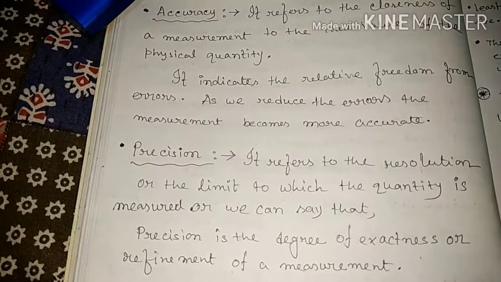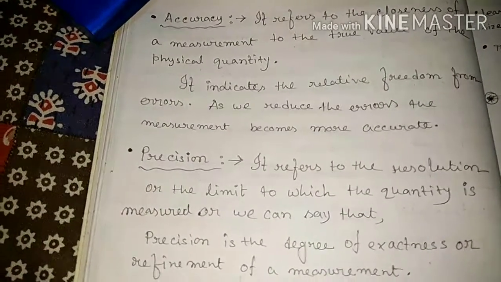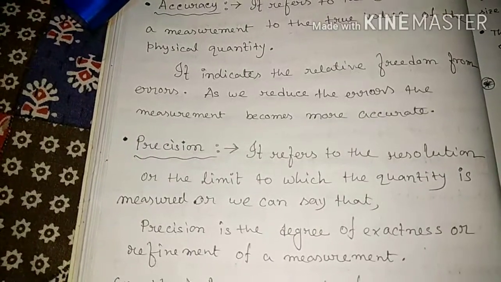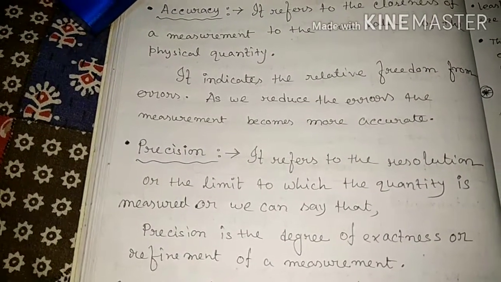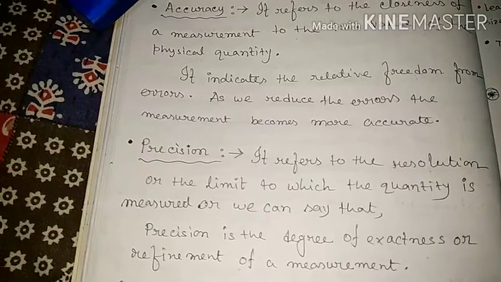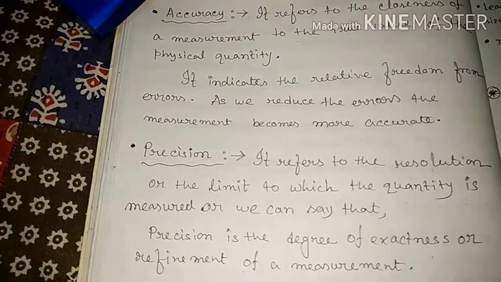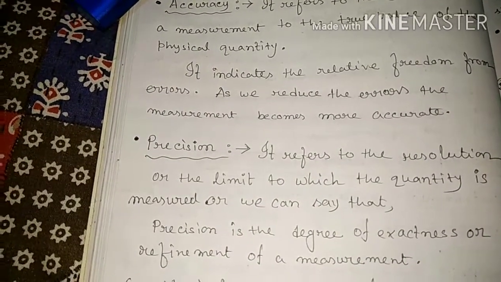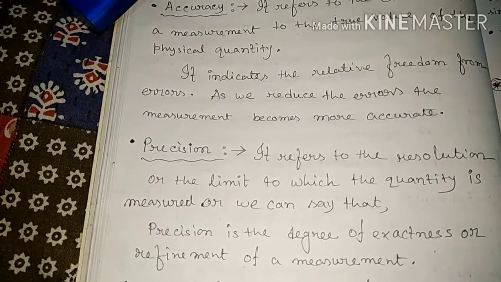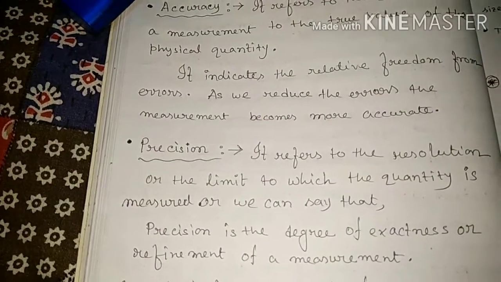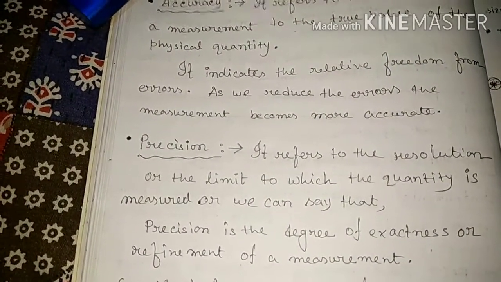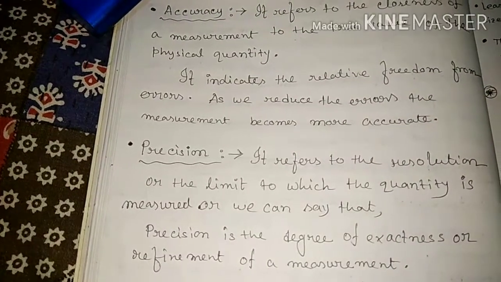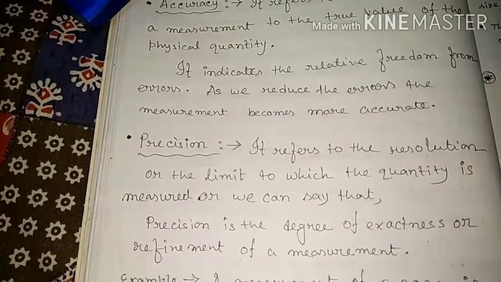If the least count is very small, then the precision, the exactness of the measurement, is greater. Or if we repeat a particular measurement of a quantity a number of times, then precision refers to the closeness of the set of values so obtained.